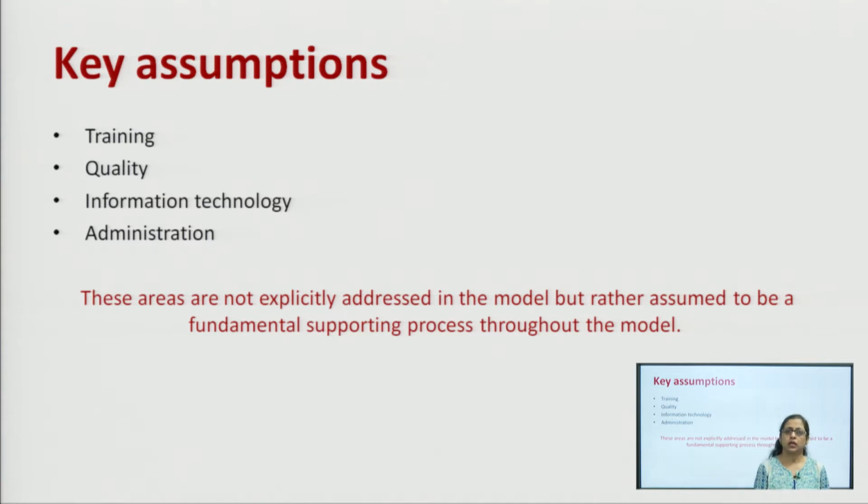That means the intention of the SCOR model is not to check training, quality, information technology and administration, because it assumes that these are implicit factors and are not expressed explicitly. These four things are considered to be a continuous support to the organization during all the activities. So, this goes beyond the purview of SCOR.